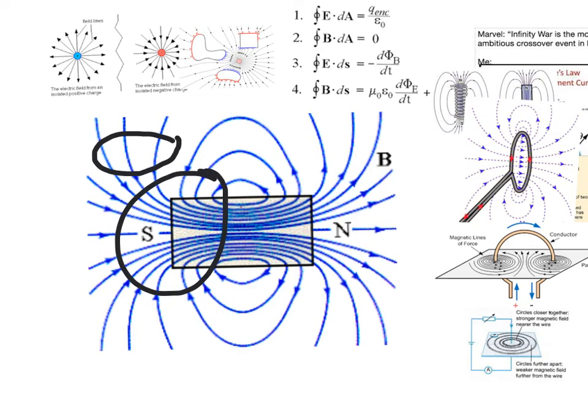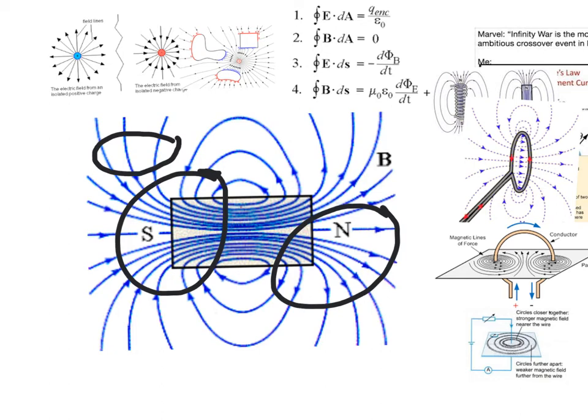But even if we enclose the South Pole, we see that the number of lines entering equals the number of lines leaving. And no matter what surface you draw, because the lines are closed, they can't end inside, they can't begin inside. Whatever line enters has to leave.